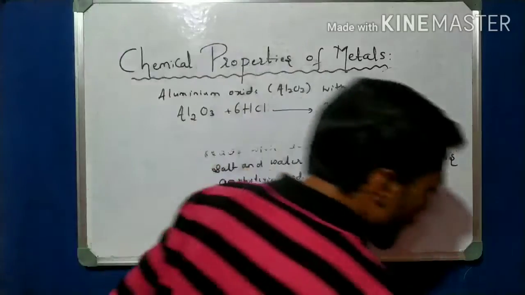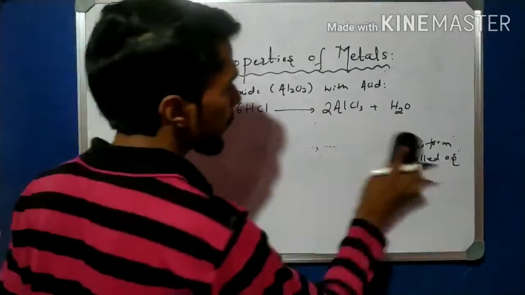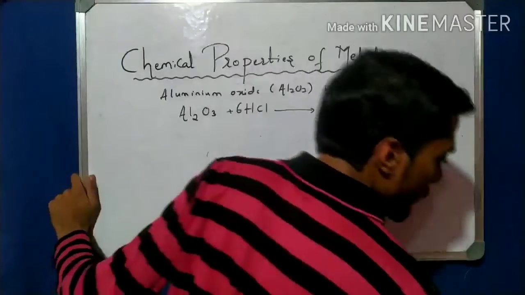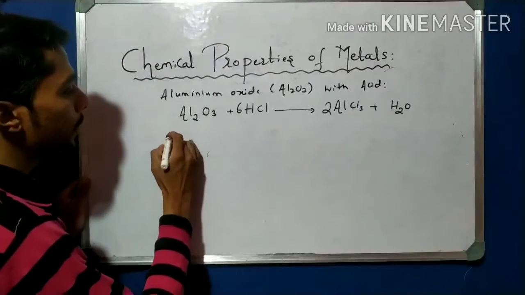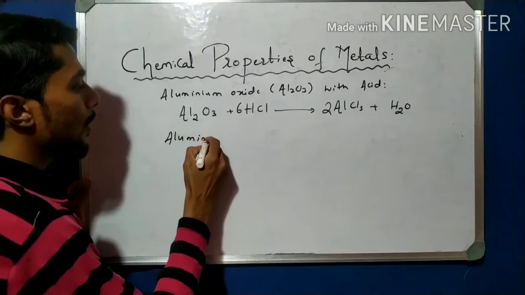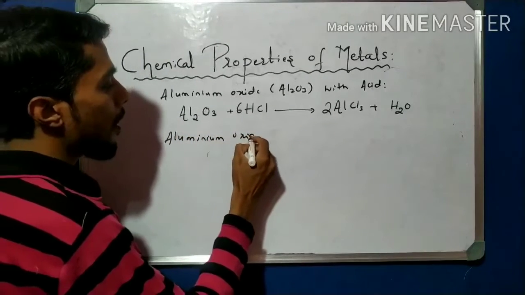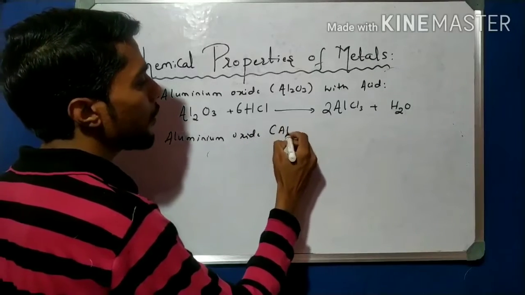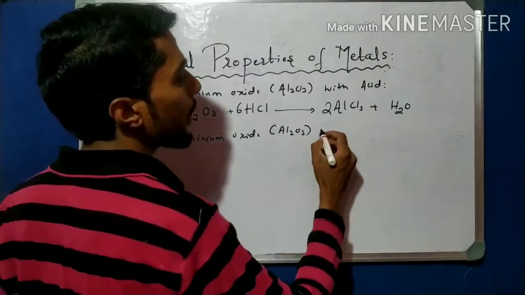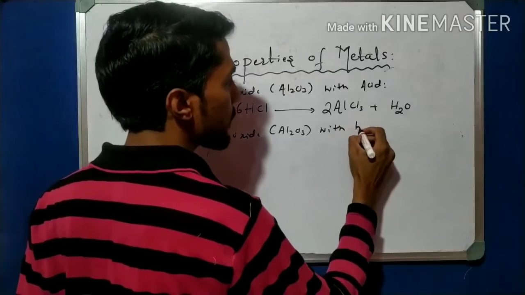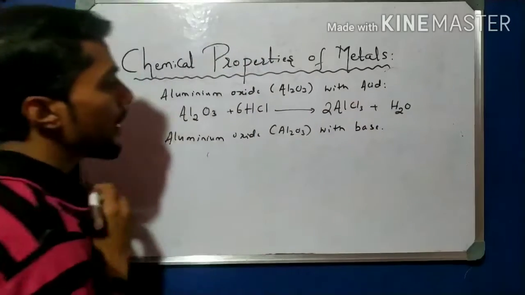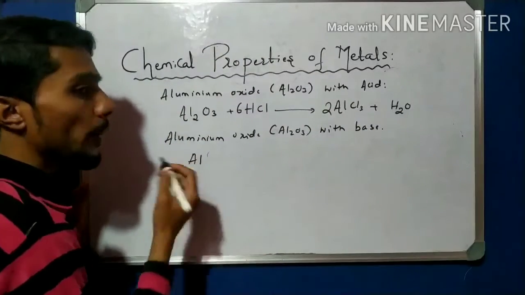Now again take another one, about base. Aluminium oxide, Al2O3, with base. Here, as the base example, I have taken sodium hydroxide.